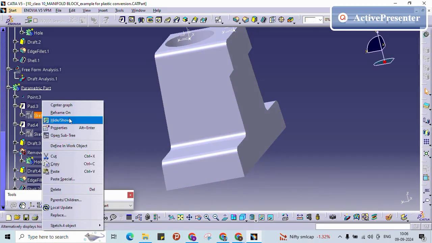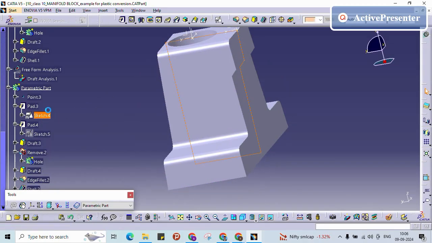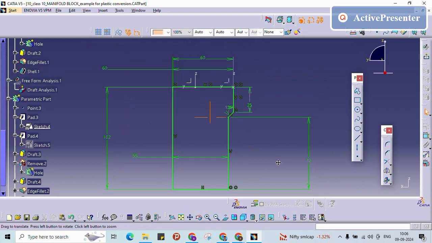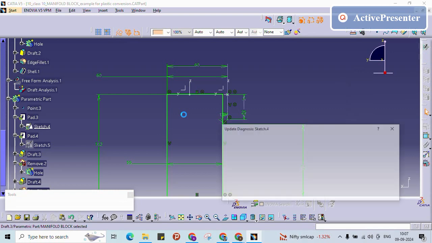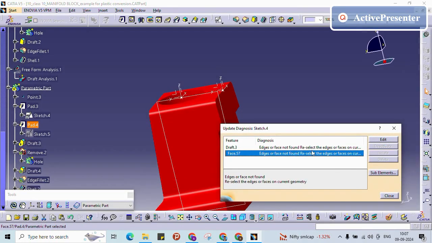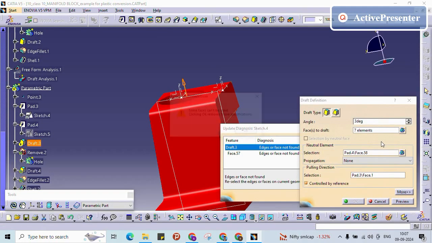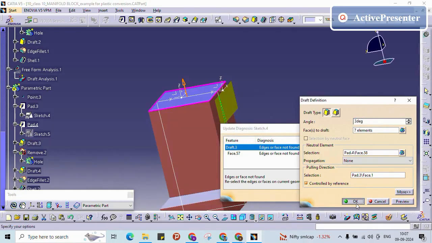So already I have this profile. Some draft we have given on the face is failing, that is not a problem, just give OK.